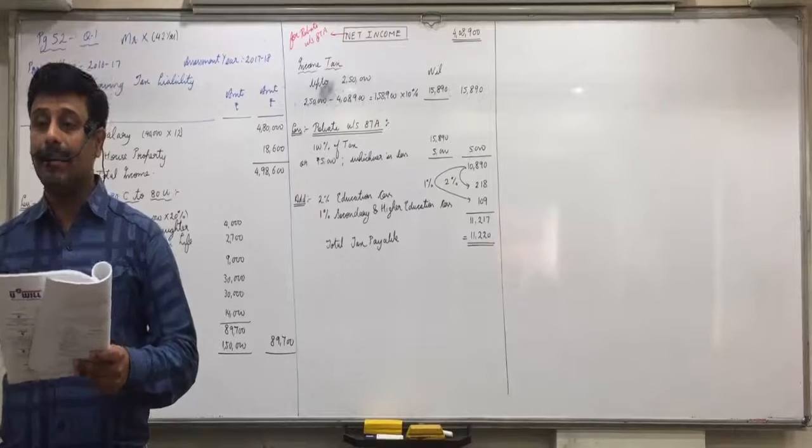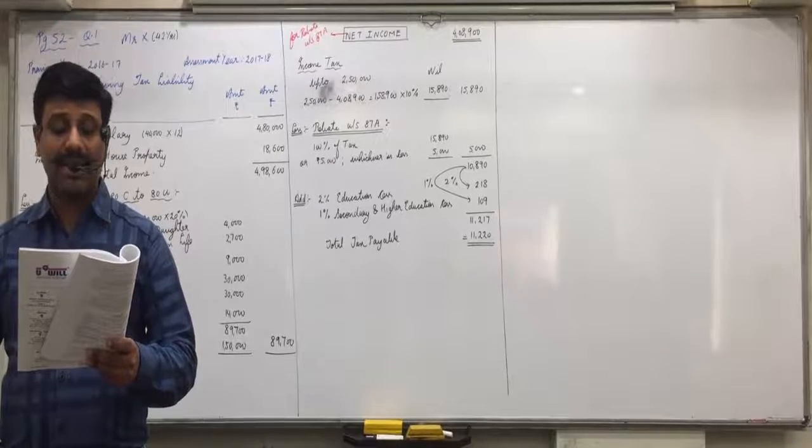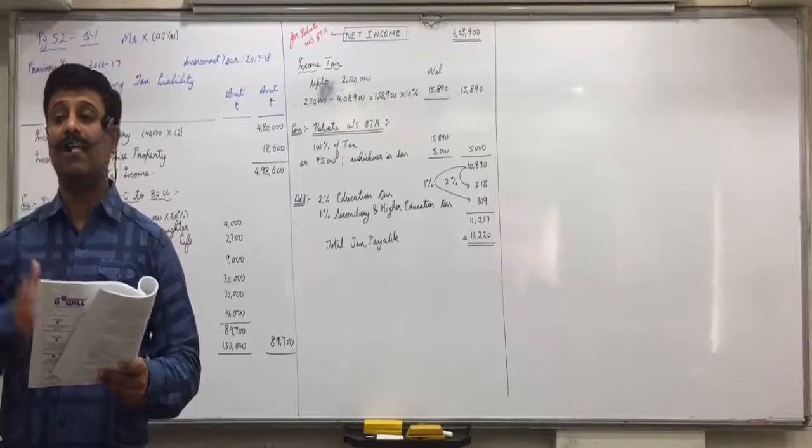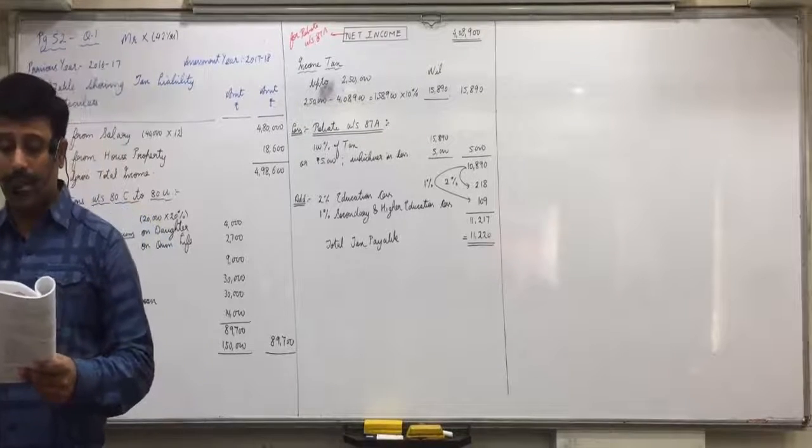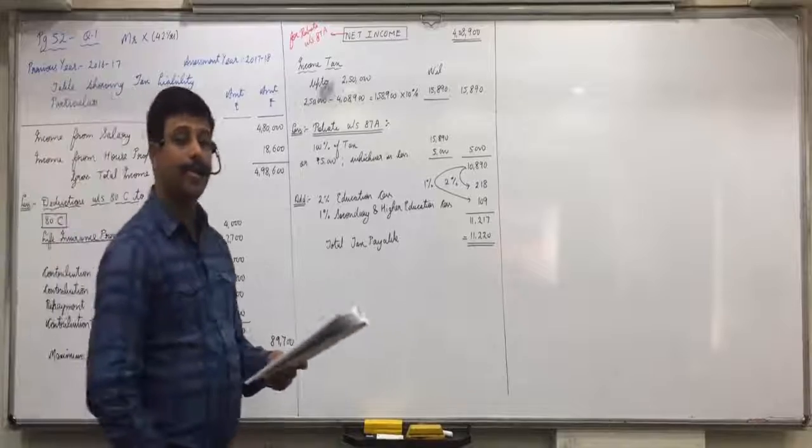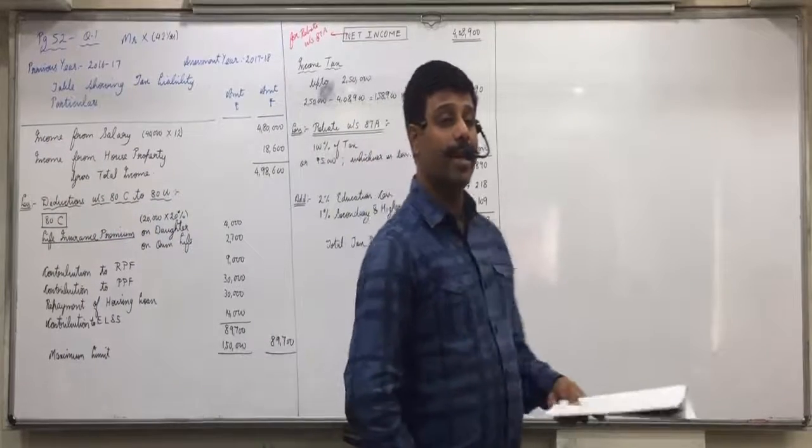Now, in 80D, are the grandparent, father of Mrs. X, and brother included? No. Only self, spouse, children and parents are included. So put cross on 500, 800 and 900. They will not qualify for 80D. Any doubt in this?